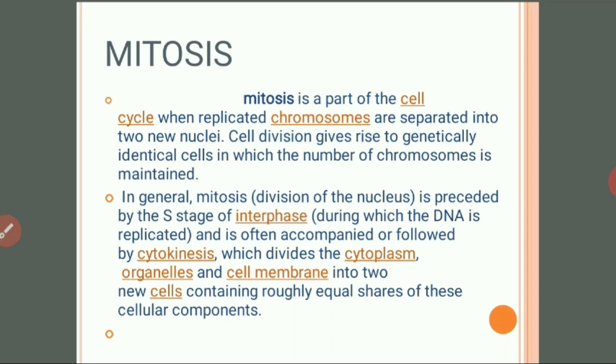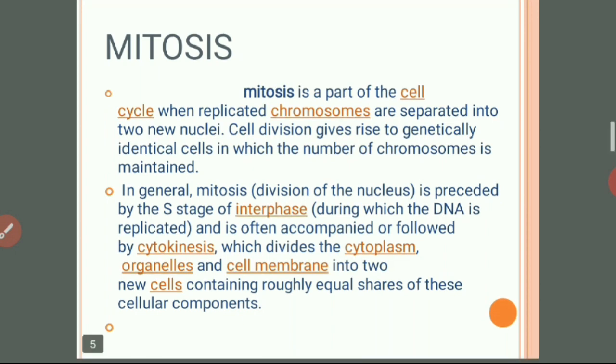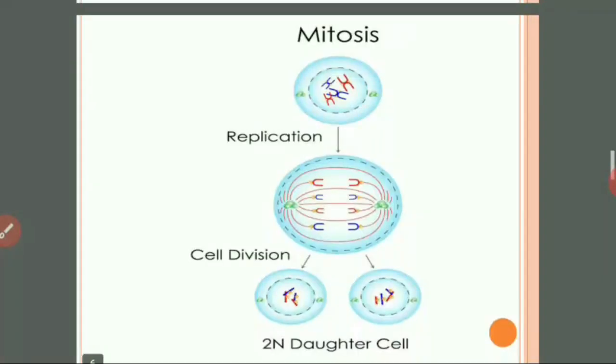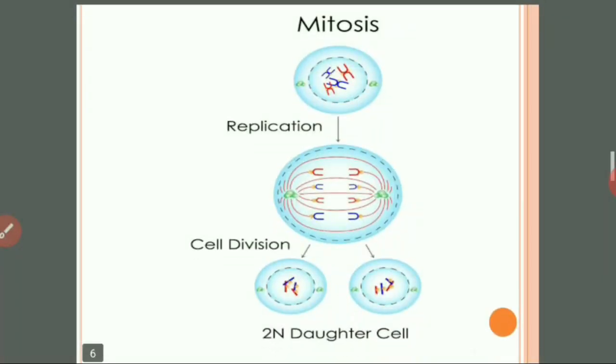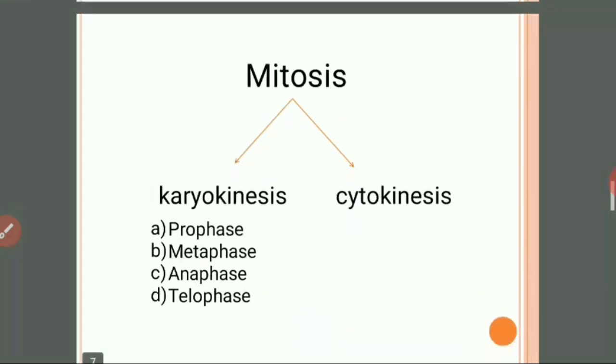Cytokinesis is the division of cytoplasm, which divides the cytoplasm, organelles and cell membrane into two new cells containing roughly equal shares of these cellular components. So these are the rough diagram or the rough phases of the process throughout mitosis.